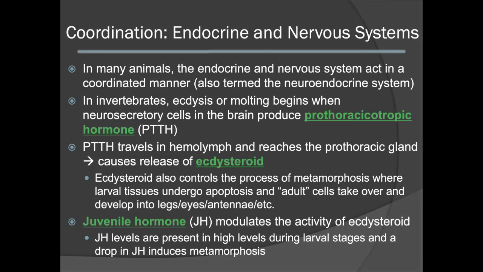It will determine when larval tissues undergo apoptosis and the adult cells will take over. These cells will develop into adult structures such as legs, eyes, antennae, etc. In addition, juvenile hormone will modulate the activity of ecdysteroid. Juvenile hormone is generally present in high levels during the larval stages. However, a subsequent drop in juvenile hormone will induce the process of metamorphosis. Remember, metamorphosis is a stage in holometabolous insects where you get the complete conversion of larval tissues into the adult form, and this involves the formation of a pupal stage in order for metamorphosis to occur.